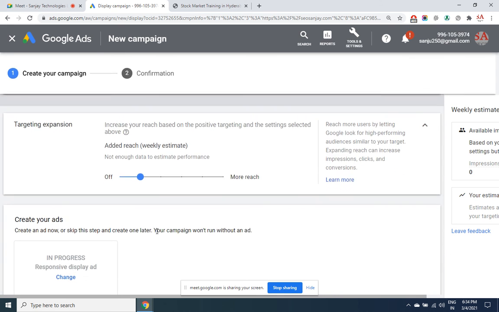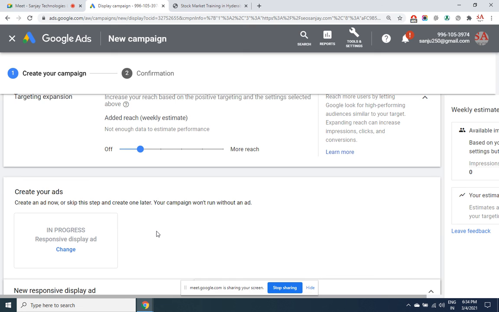Alright. This data is not yet there, but once you have enough data, then you will be able to increase how much reach you want, how much coverage, how aggressively you want to spend.